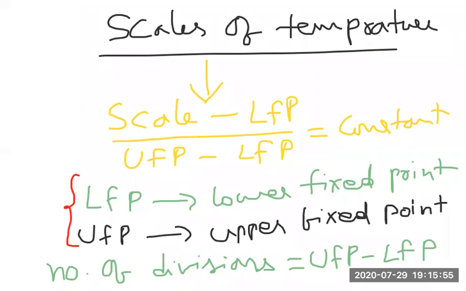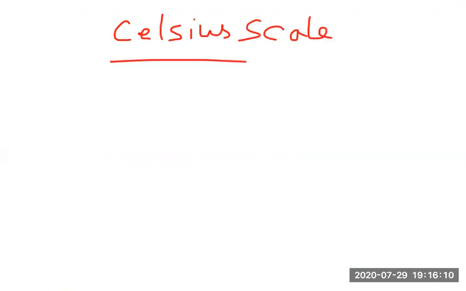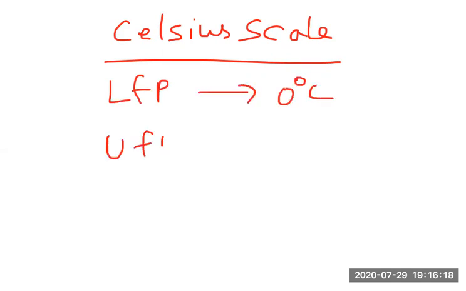Okay, sir, what are the types of scales? The first one is the Celsius scale. In the Celsius scale, the lower fixed point LFP value is 0 degrees centigrade, and UFP we can write as 100 degrees centigrade.